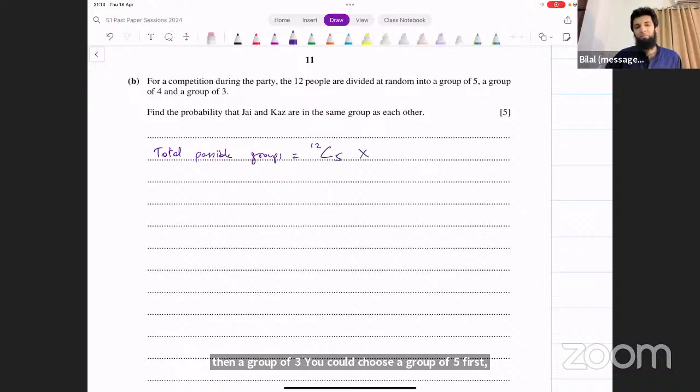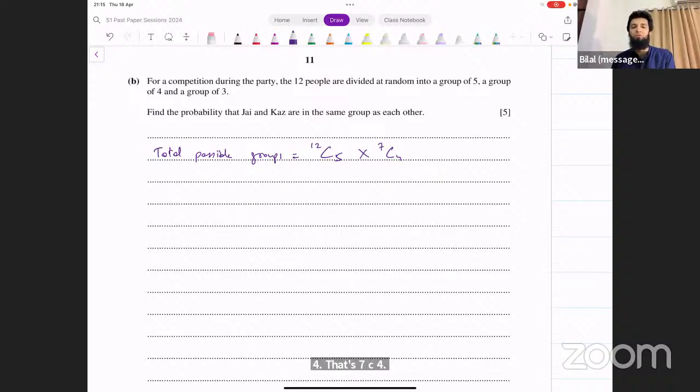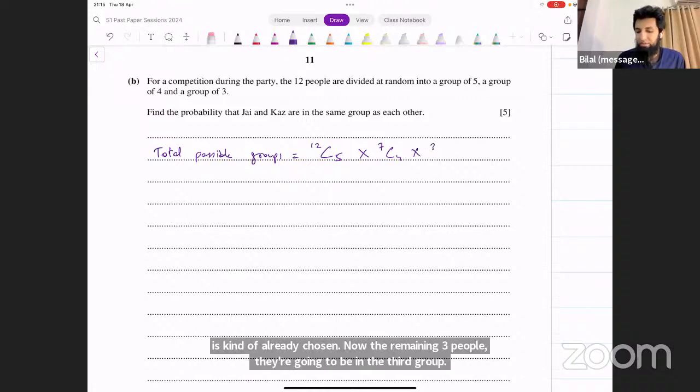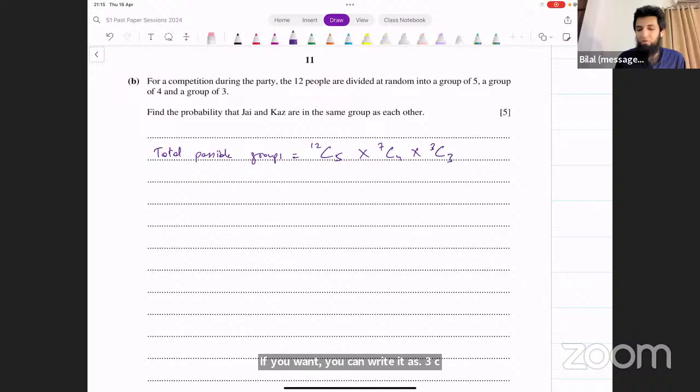And then once they have been placed in a group, how many people are we left with? 7. So out of those 7 people, now we have to choose a group of 4. That's 7C4. And once you have chosen these 2 groups, the third group is kind of already chosen now. The remaining 3 people, they're going to be in the third group. If you want, you can write it as 3C3. And that's going to give you the total number of possible combinations. Make sense?